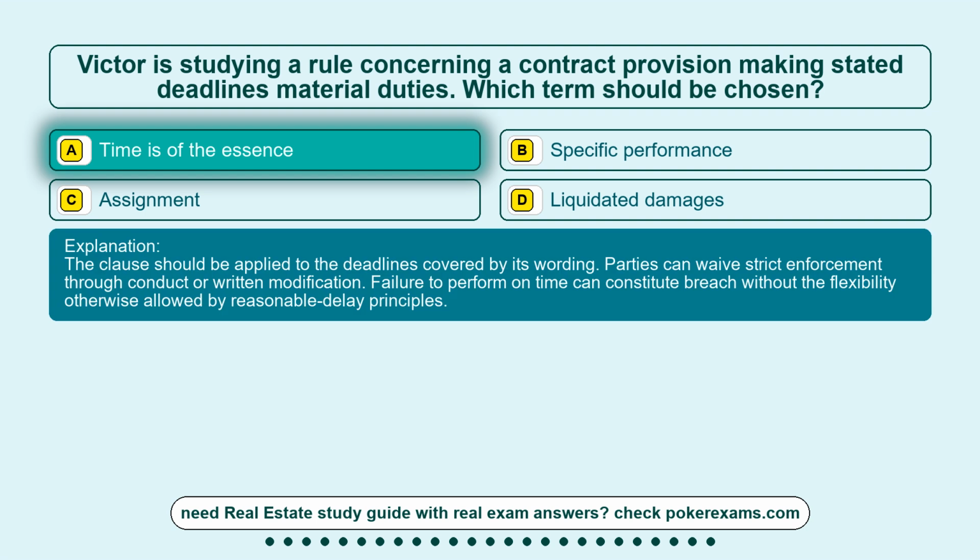The clause should be applied to the deadlines covered by its wording. Parties can waive strict enforcement through conduct or written modification. Failure to perform on time can constitute breach without the flexibility otherwise allowed by reasonable-delay principles.